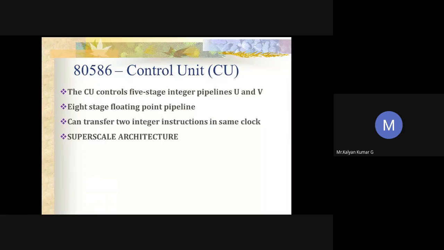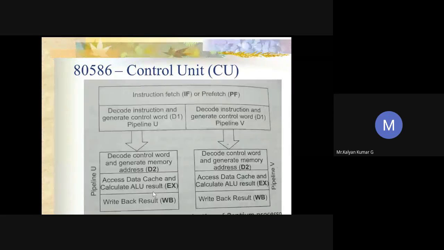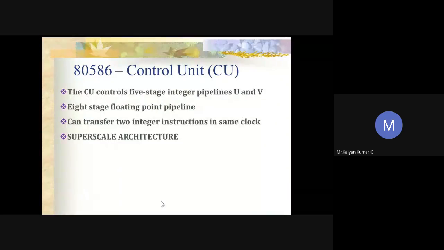In the control unit, we have 5-stage integer pipelines, U and V. I think we can go to the diagram in the next slide, so it will be easy for you to understand. You can look at this diagram. Let me first complete this point.